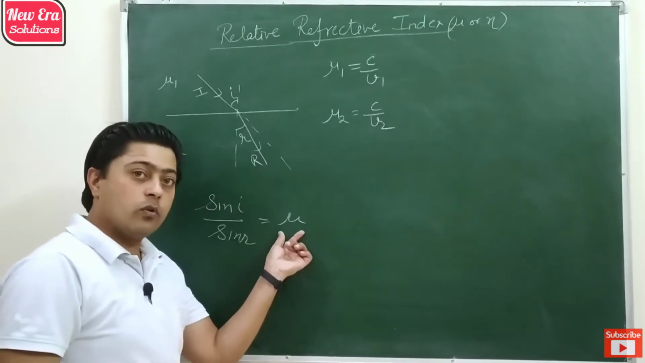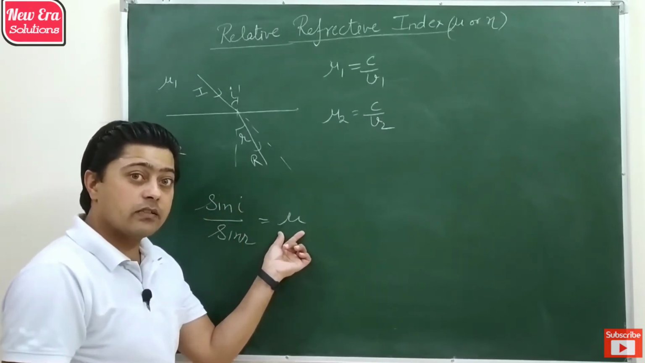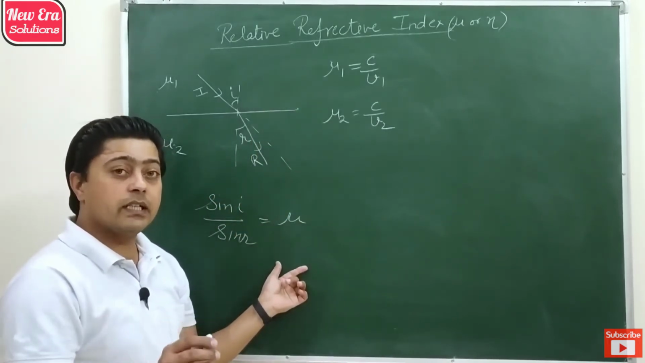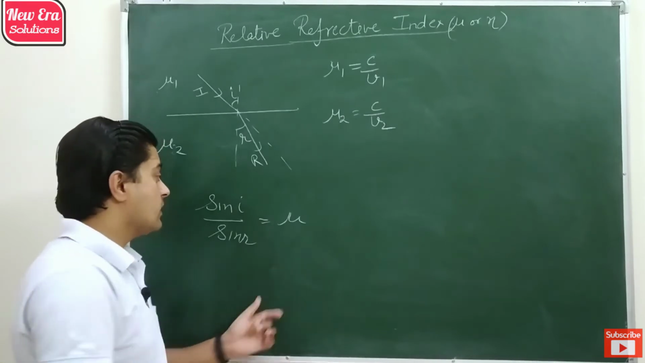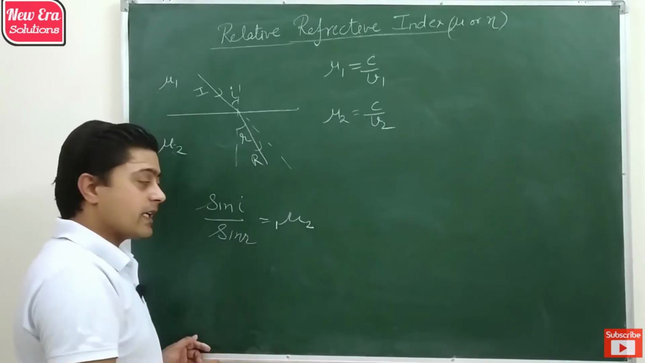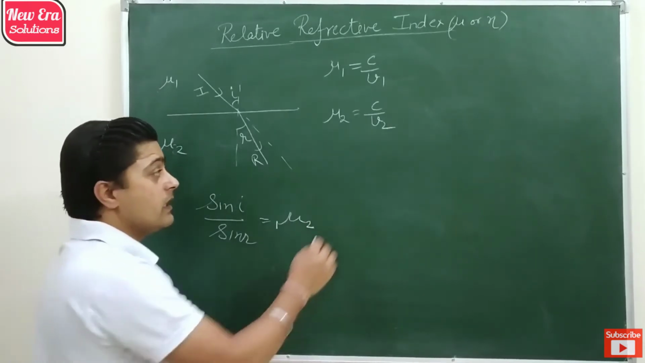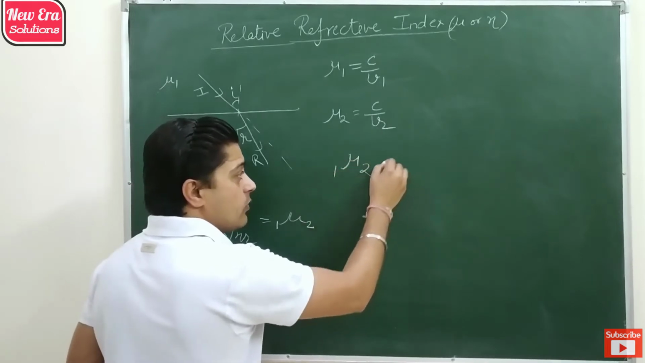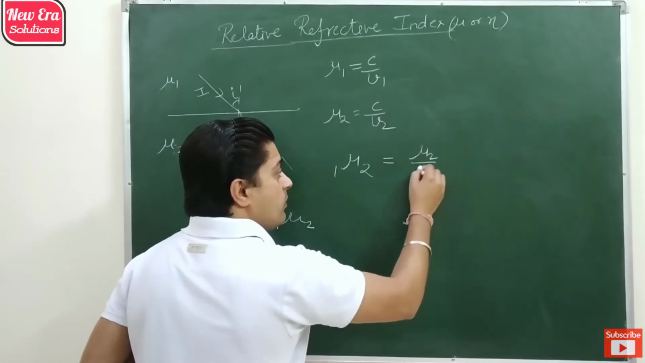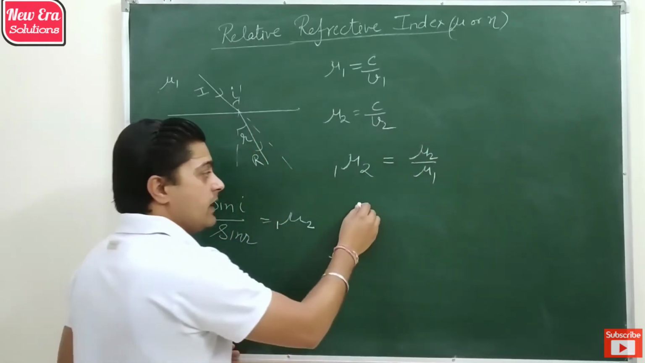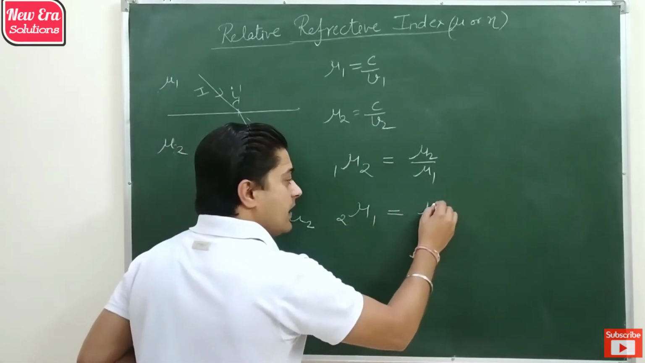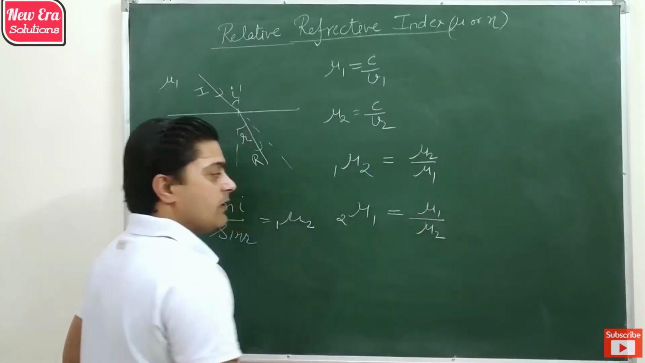But in Snell's law, the refractive index used is not the refractive index of the first or the second medium, it is their relative refractive index. So the refractive index of first with respect to second is known as the relative refractive index. The refractive index of first with respect to second is mu2 by mu1. Similarly, when light moves from second to first medium, then it is the refractive index of 1 upon the refractive index of